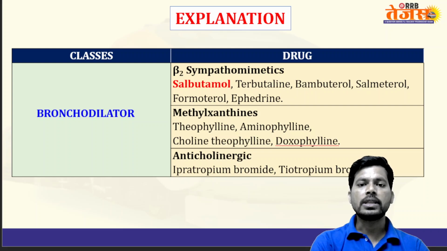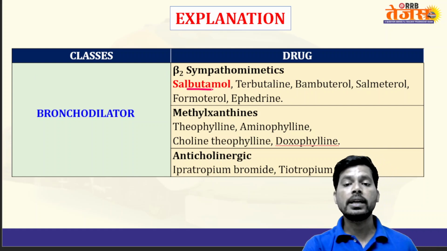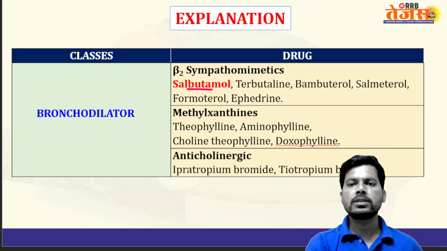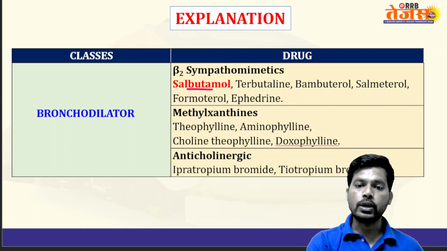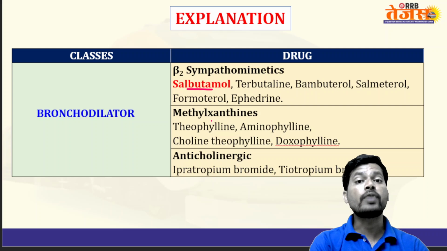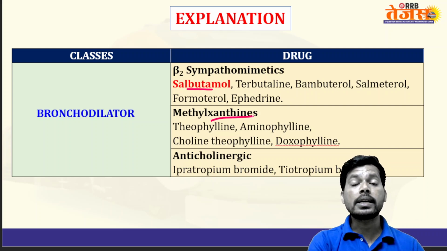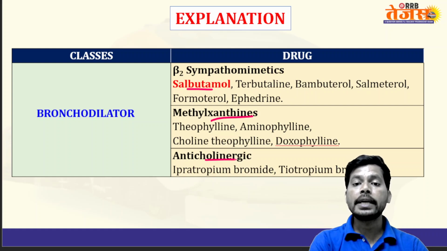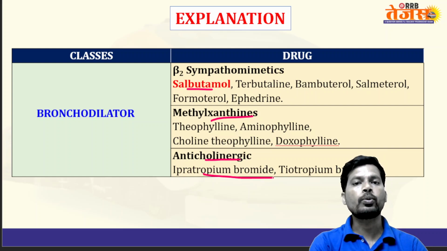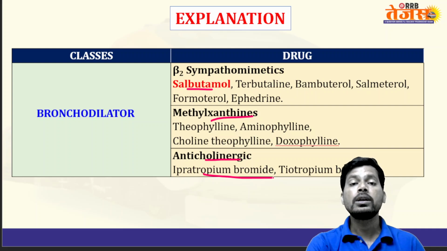There are three categories of bronchodilators. Drugs like salbutamol directly agonize the beta 2 receptors. Drugs like methylxanthines inhibit the phosphodiesterase enzyme and increase cyclic AMP levels, which causes dilation of bronchial smooth muscle. Anticholinergics like ipratropium and tiotropium selectively block M3 muscarinic receptors on lung bronchial smooth muscle, causing relaxation.